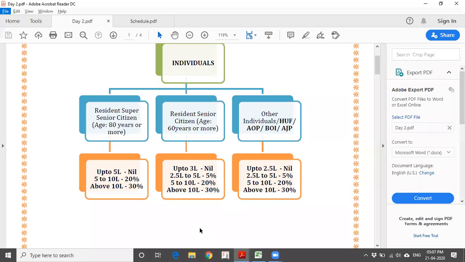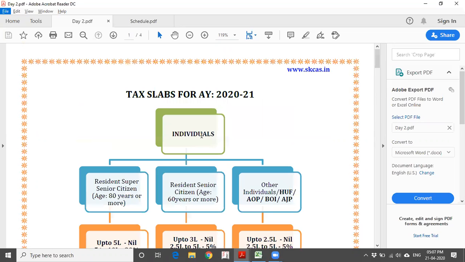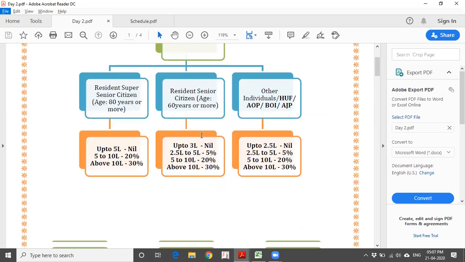So there are three categories. One is normal, and the other two are the resident super senior citizen aged 80 years or above and the senior citizen above 60. This is what concerns individual taxation.